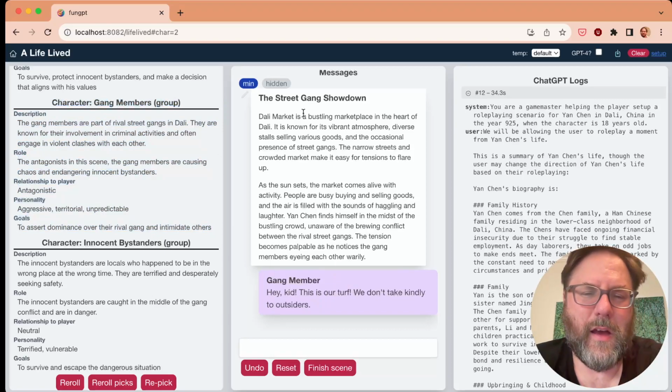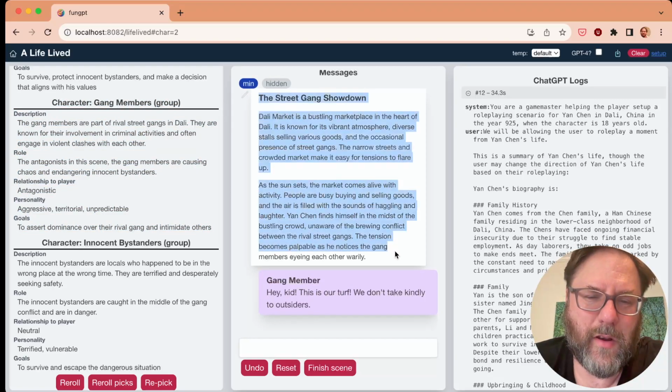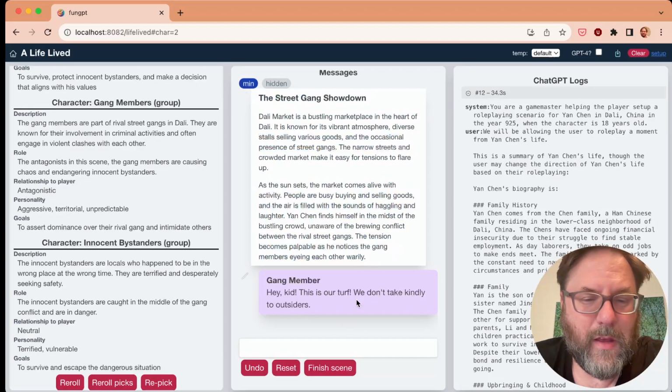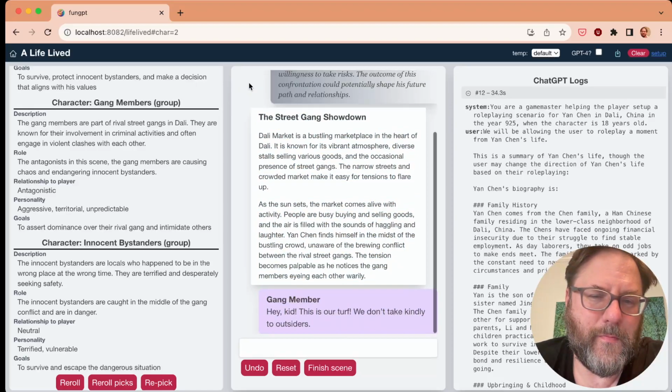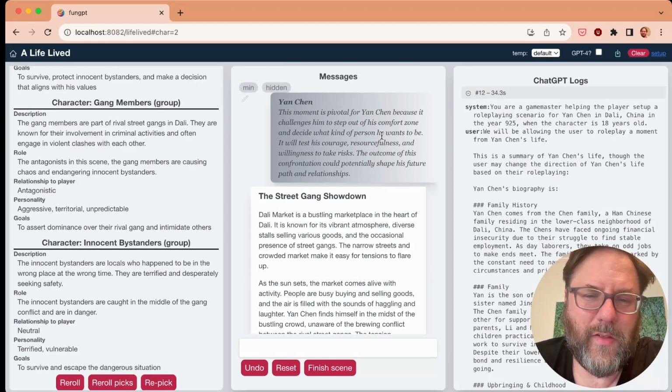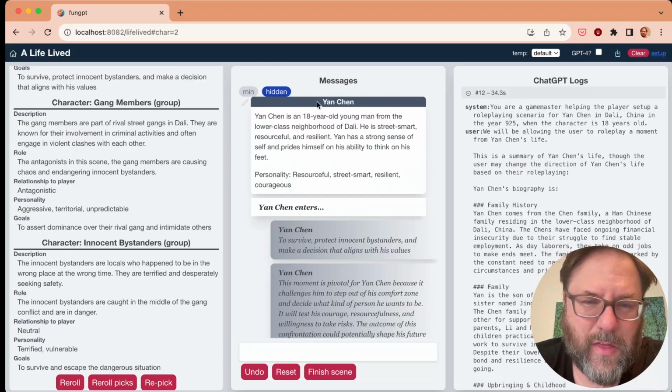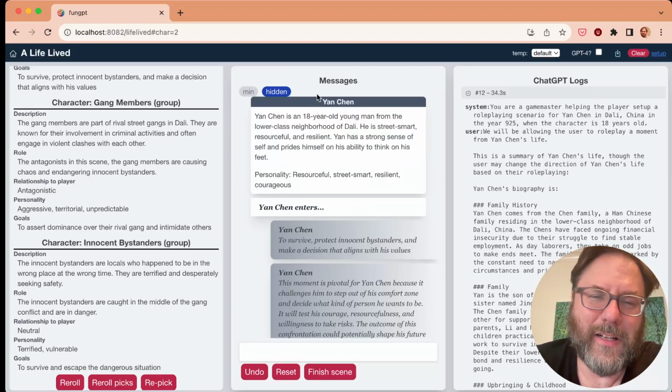And then here is the actual role-playing environment. So you have descriptions like this of the Dolly Market, and you have people talking. There's also some extra information. You'll notice that this is actually the full log, right? So it has biographies here.